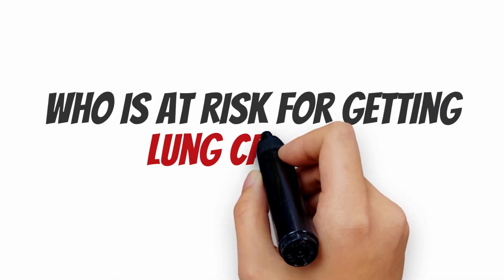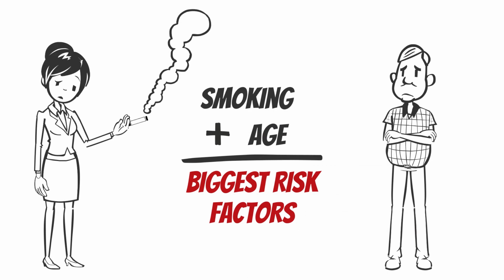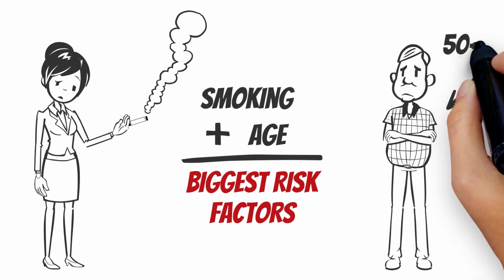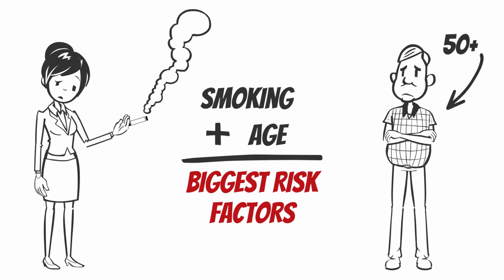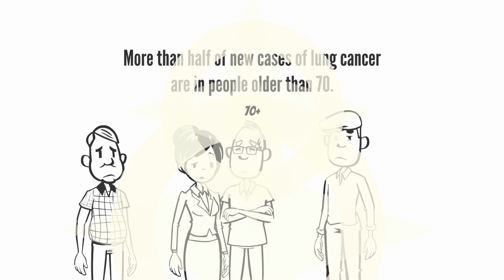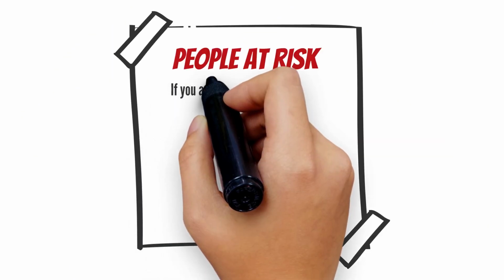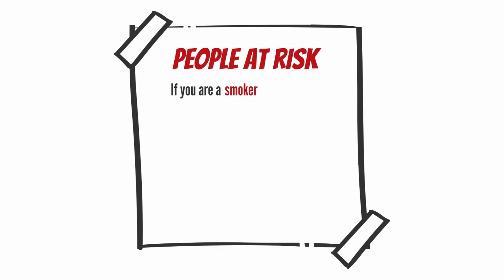Who is at risk for getting lung cancer? Smoking and age are the biggest risk factors for lung cancer. Almost all people who get lung cancer in Canada are over 50, and the disease becomes more common as people age. More than half of new cases of lung cancer are in people older than 70 years of age. Cigarette smoking is the main preventable cause of lung cancer, accounting for more than 80% of cases.